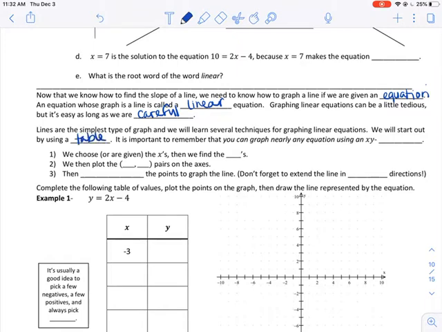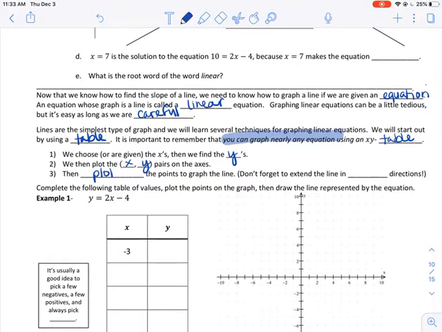It is important to remember that you can graph nearly any equation using an XY table. I feel like all of my students forget this, but any equation that says y equals, you can make a table for it and figure out what its graph looks like. Here's how you do it. You choose or are given the x's, and then we find the y's. Then we need to make sure that we have our xy pairs. We find those on the table, and we're able to graph them on the graph.